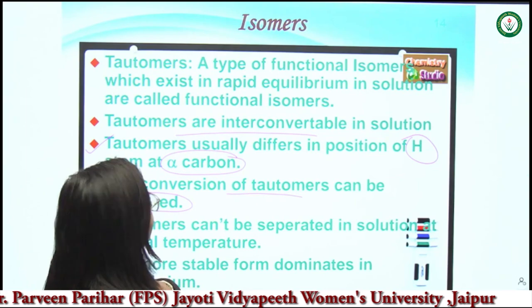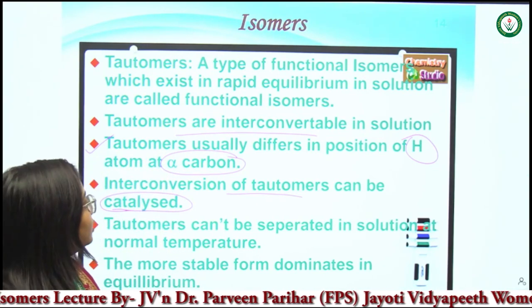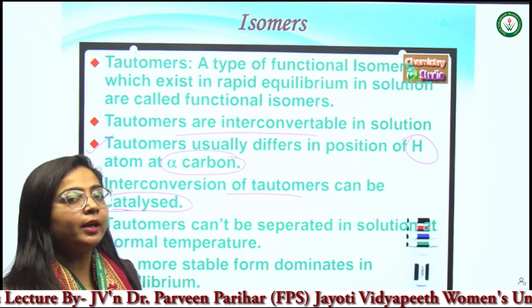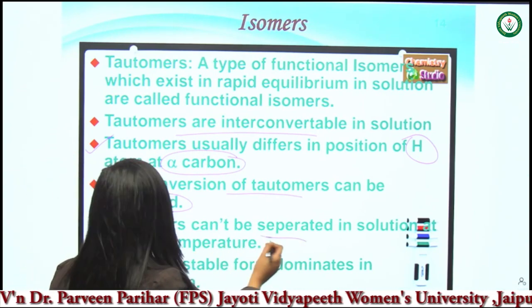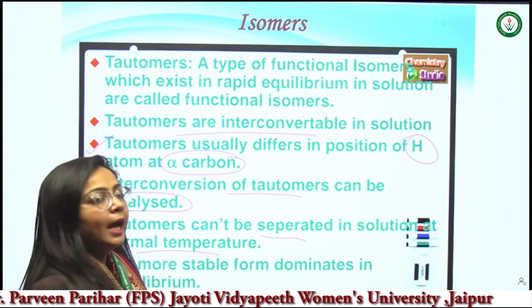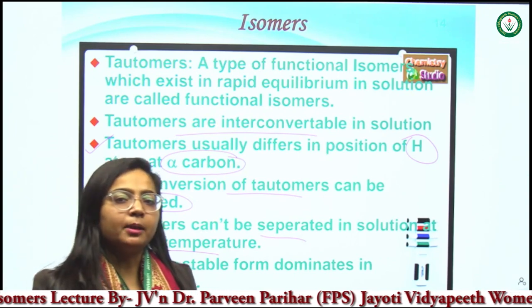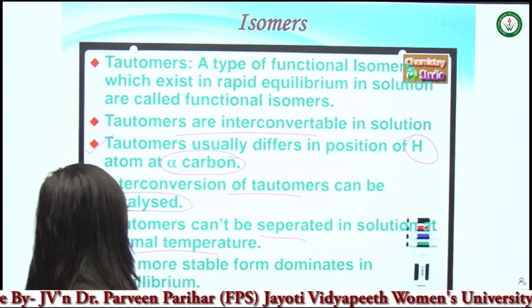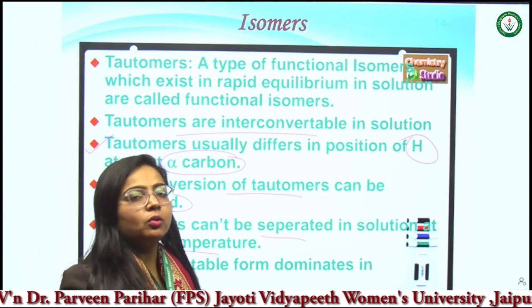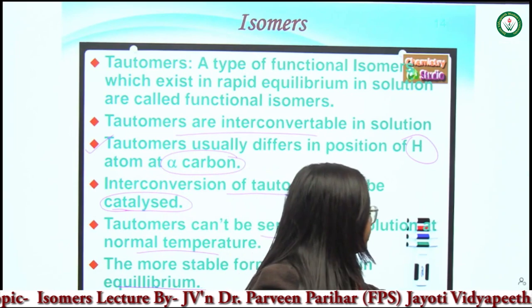So if we want the interconversion to be very fast, we can do it with the help of a catalyst. Tautomers can't be separated in solution at normal temperature. The more stable form dominates at equilibrium.